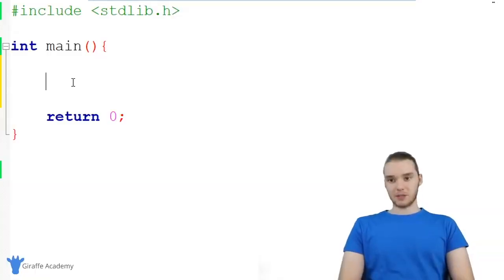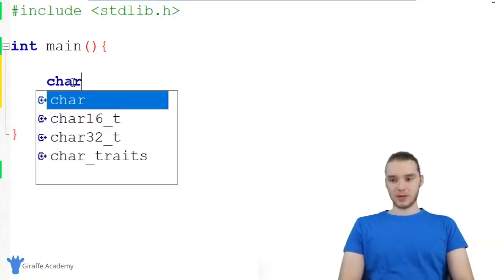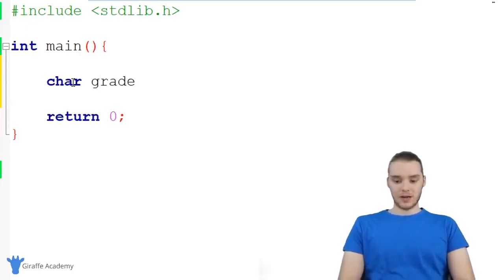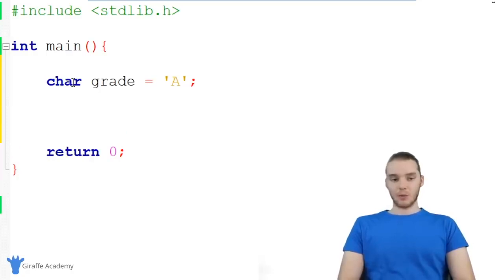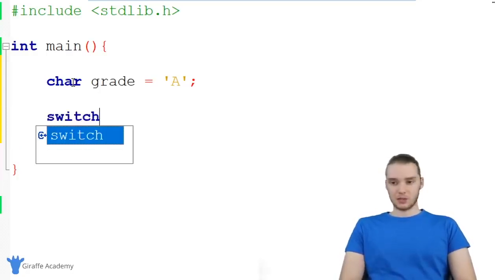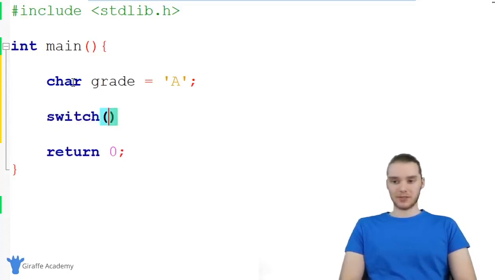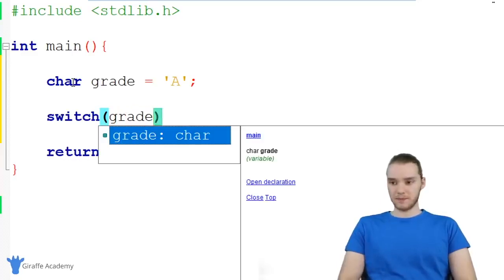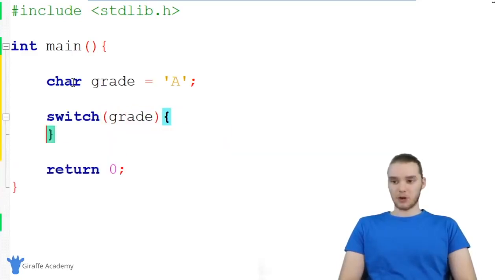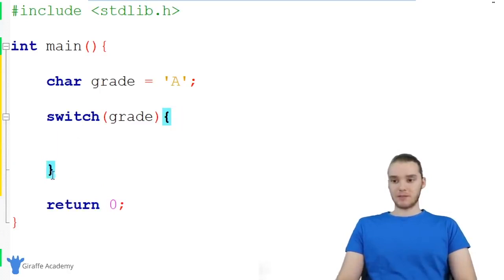So down here, the first thing I'm going to do is create a variable, and it's just going to be a character, and I'm going to call it grade, and I'm going to set it equal to A. So we're going to say that whoever took this test got an A on the test, and they did really well. Now I want to create a switch statement. So I'm just going to say switch, and I'm going to make an open and close parentheses. Inside of these parentheses, I'm going to put grade. Then I'm going to make an open and close curly bracket. So this is the basic structure for our switch statement.